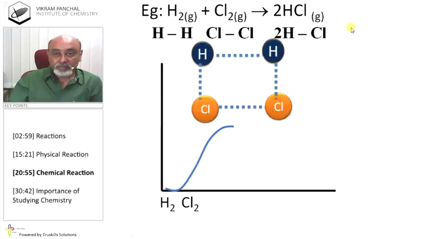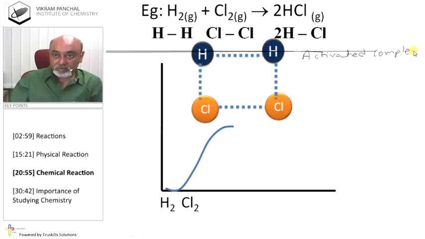It is also called intermediate, or this is the transition state and it is intermediate. Okay, it is known as intermediate, and it is not product, it is only intermediate.